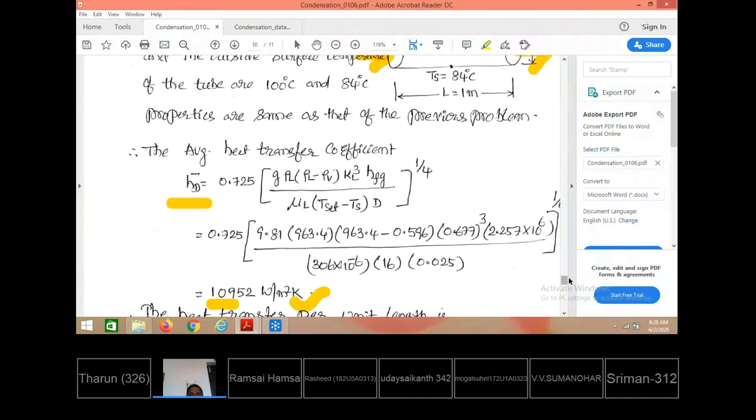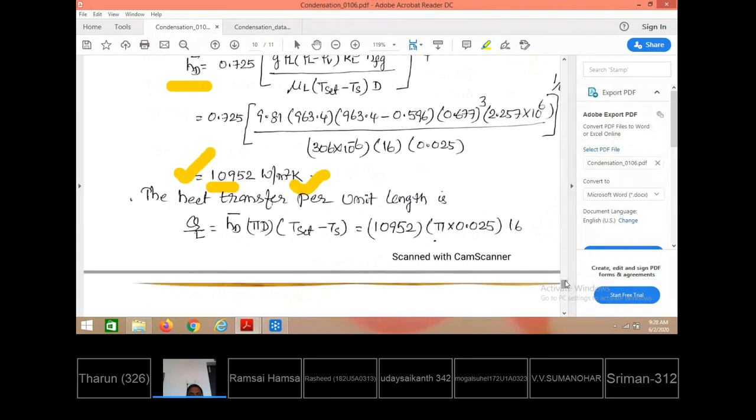You see here, by keeping the horizontal orientation for the tube, a higher heat transfer rate is expected compared to vertical orientation. For the same properties maintained for the steam and the tube surface, instead of the vertical orientation, with the horizontal orientation the value has become almost doubled. These are very valuable practical points. So keeping the horizontal orientation for the tube, more heat transfer is expected during boiling or condensation instead of keeping vertical orientations.